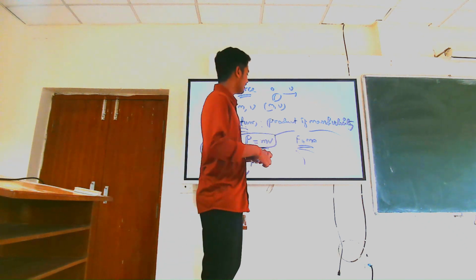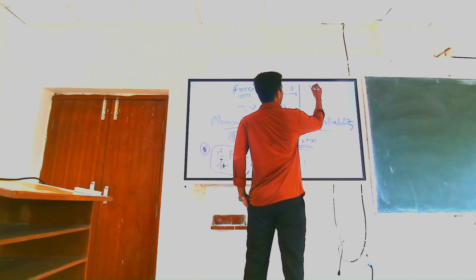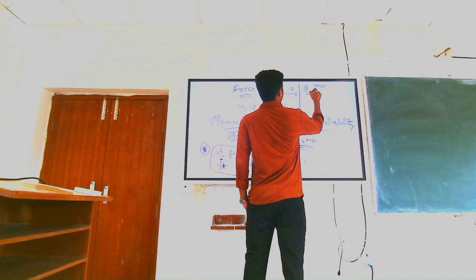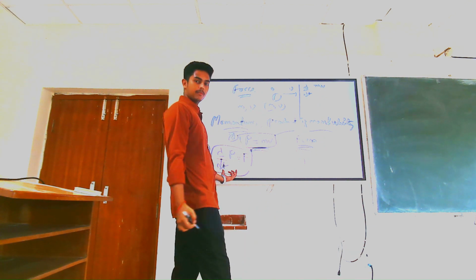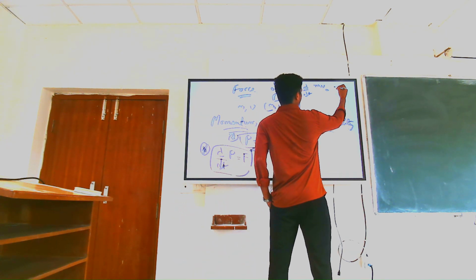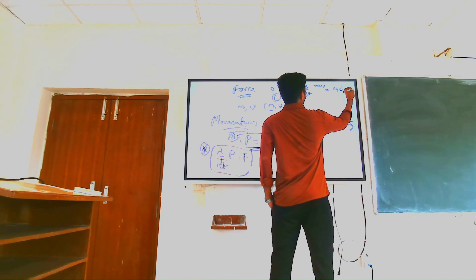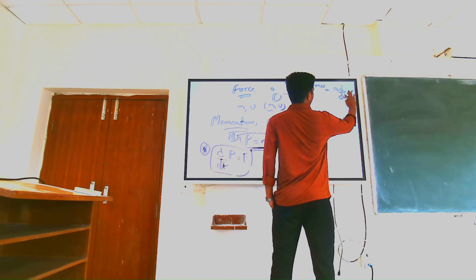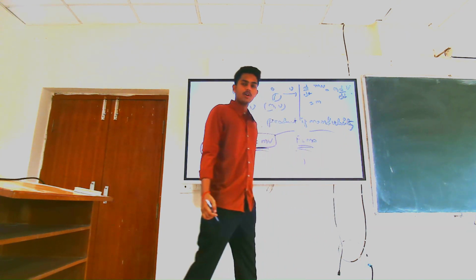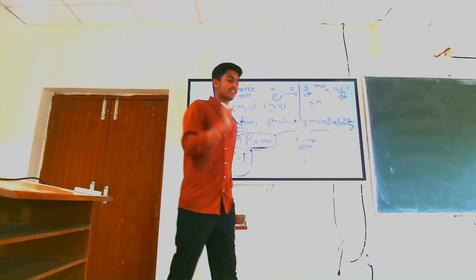Got it? If you want the derivation I can tell. So d by dt of mv, the rate of change of momentum, is equal to, since mass is always constant, m into d by dt of velocity. The rate of change of velocity is acceleration.